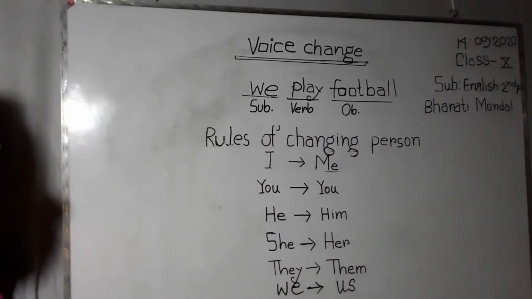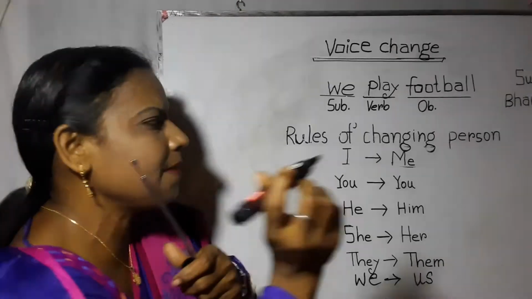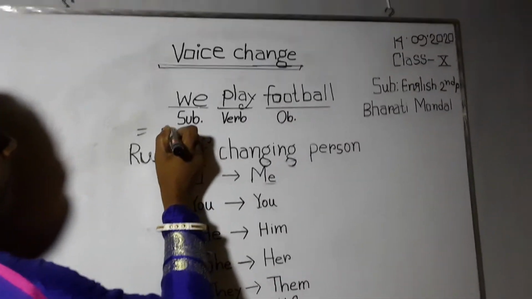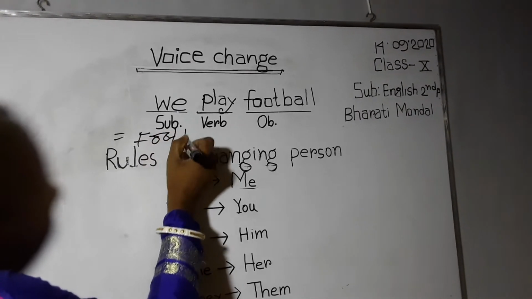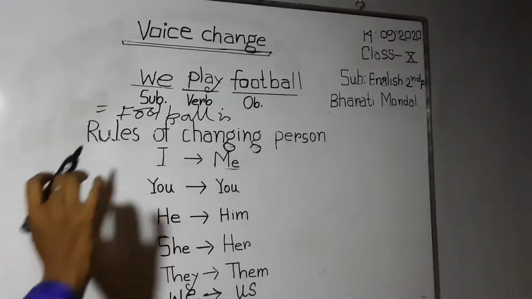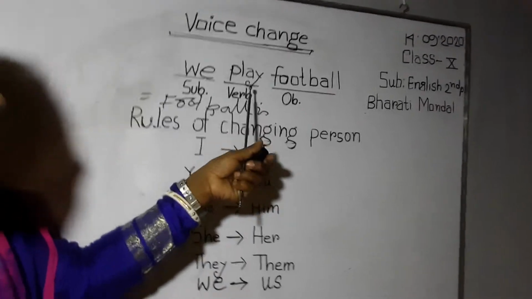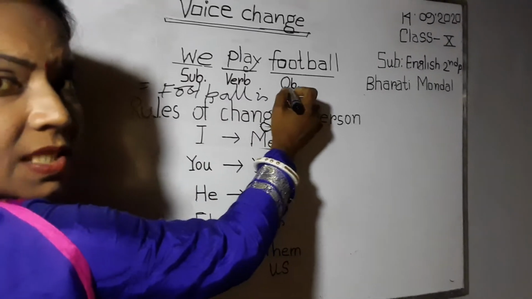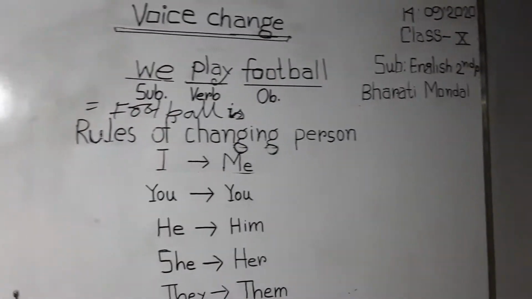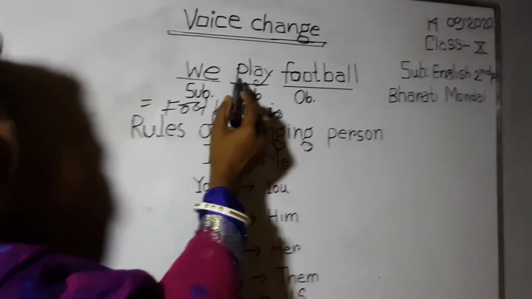According to the first rule, the object of the active voice becomes the subject of the passive voice. That's why football is. According to the tense, the auxiliary verb is will be used. Is will be used, and then play is the main verb.